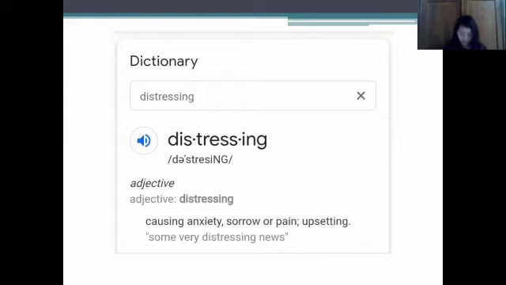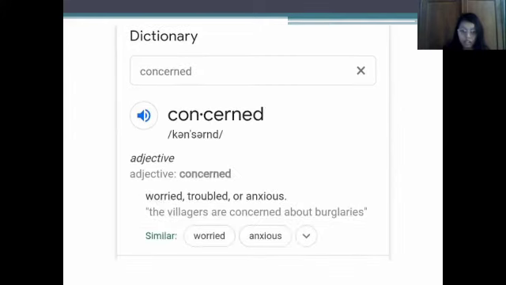And in the word distressing, we can see here in the slide, the meaning is causing anxiety, which is also the same as the meaning of concern, which is related to emotion and anxious. That's all from me. Thank you. Next will be explained by my friend Gita.